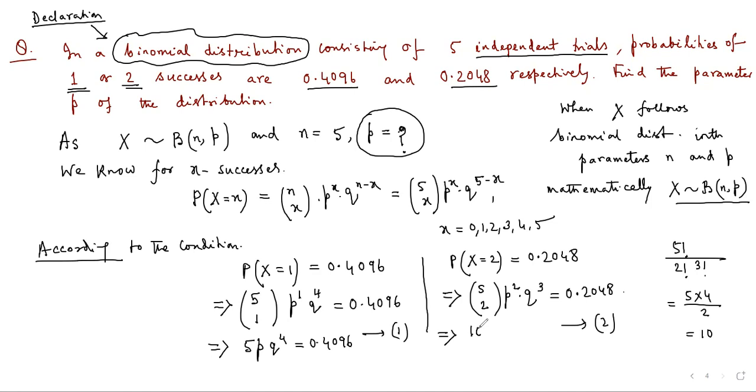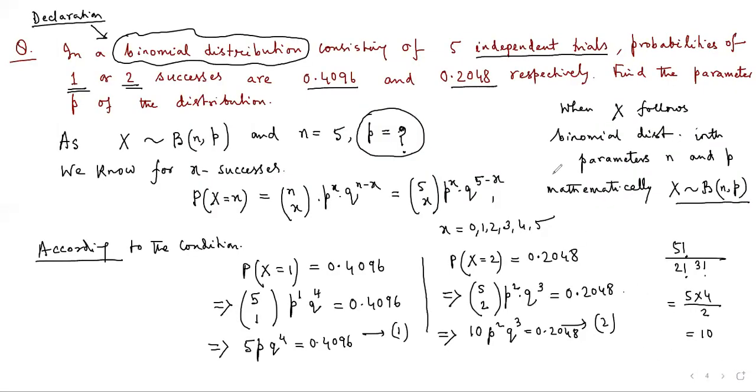So this is 10 p square q cube, which is equal to 0.2048. Now we are going to divide one equation by the other. We can divide equation 1 by equation 2, or equation 2 by equation 1. Dividing